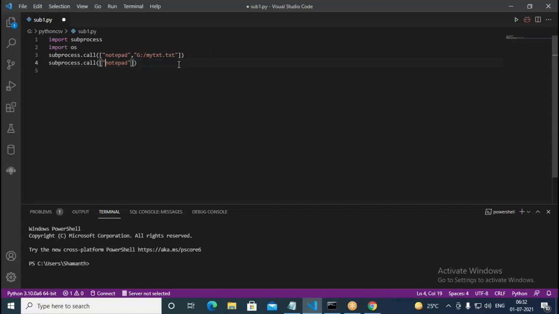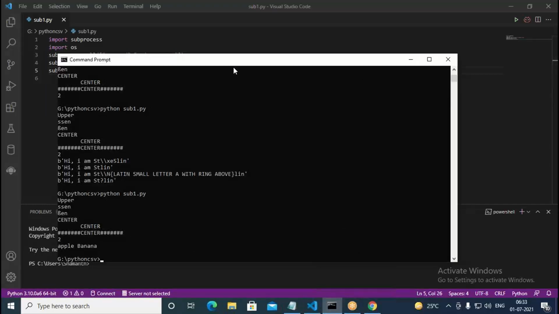One is calculator, which I call as calc. Also, I want to launch the paint application. I just put this as MS Paint. When I run this, there should be three applications: one is Notepad, another is calculator, and one more is MS Paint. They should be launched.